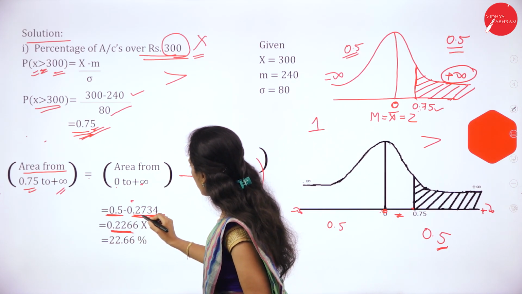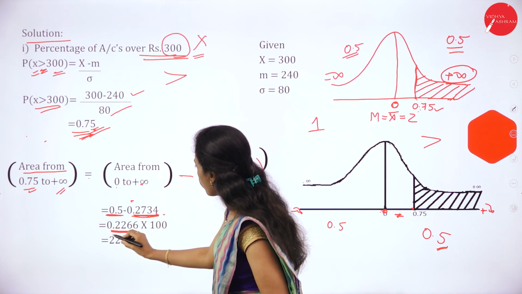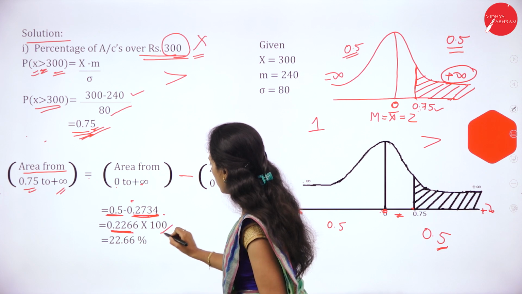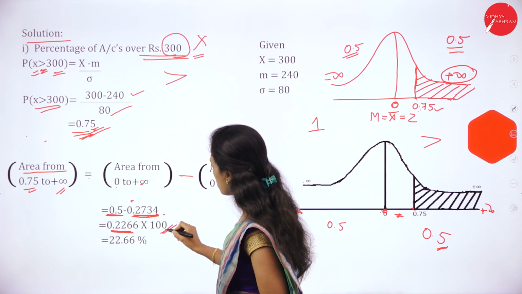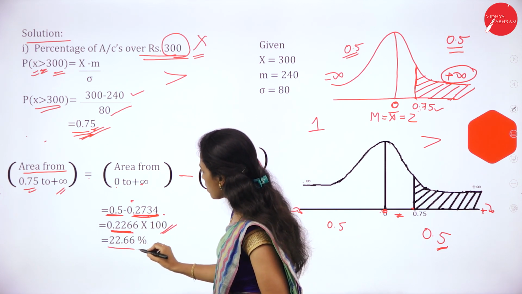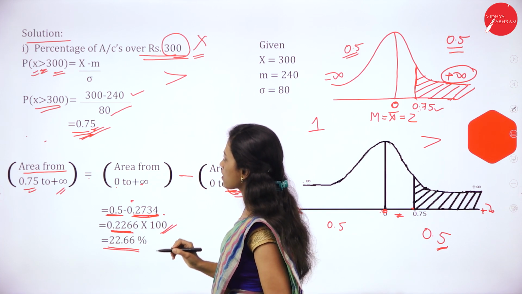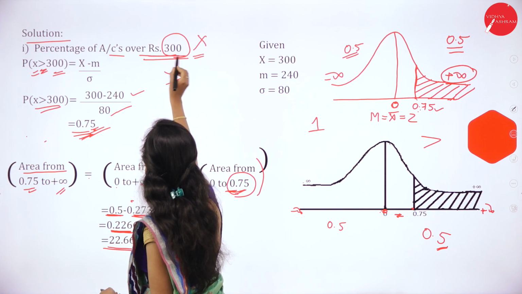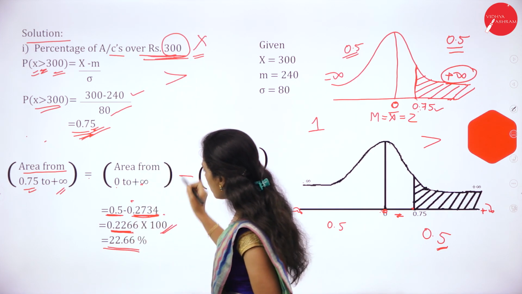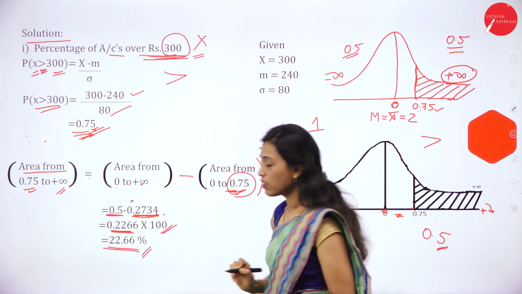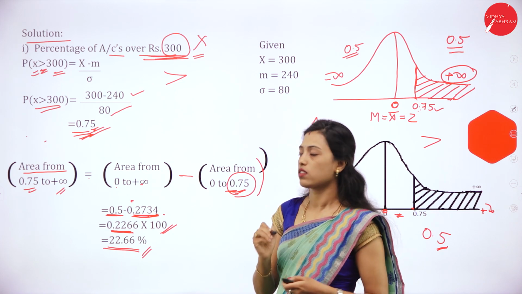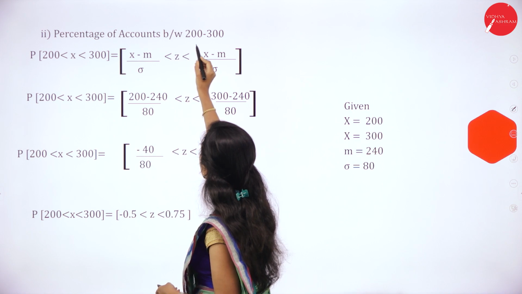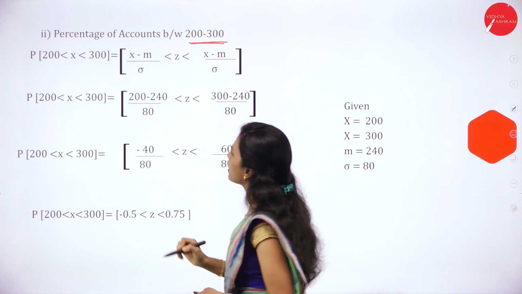So 0.5 minus 0.2734 is 0.2266. If we convert it into percentage, we have to multiply by 100. So it is 22.66. So the percentage of accounts over rupees 300 is 22.66%. Next, percentage of accounts between 200 and 300.